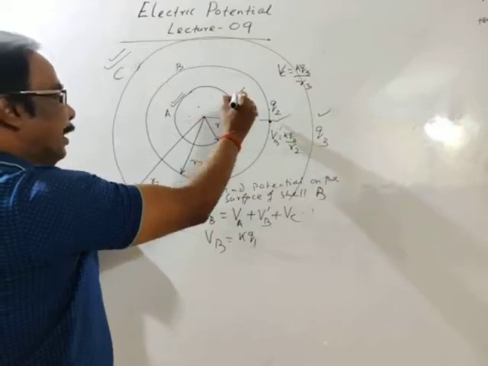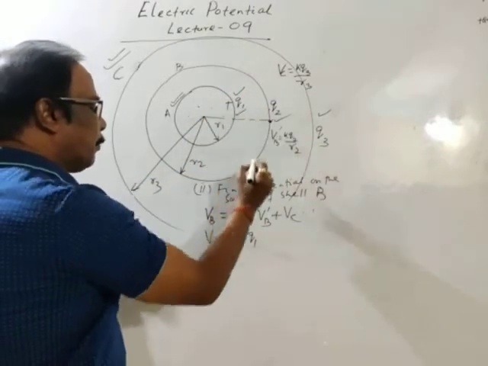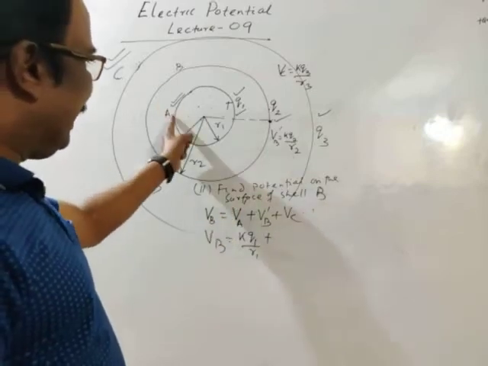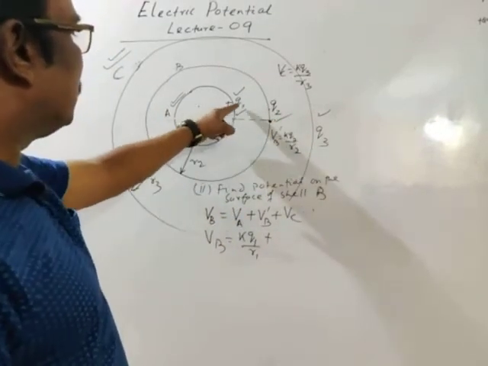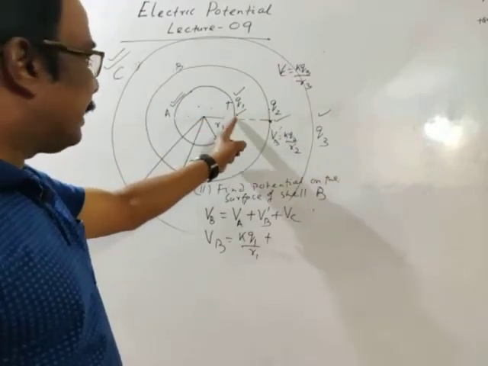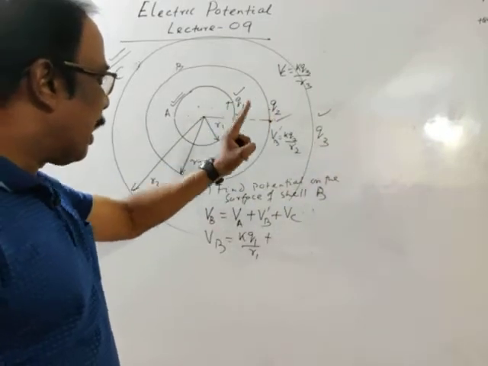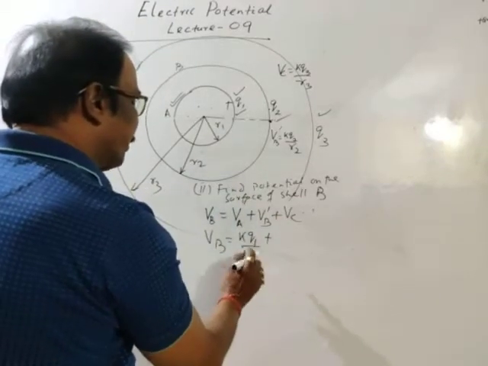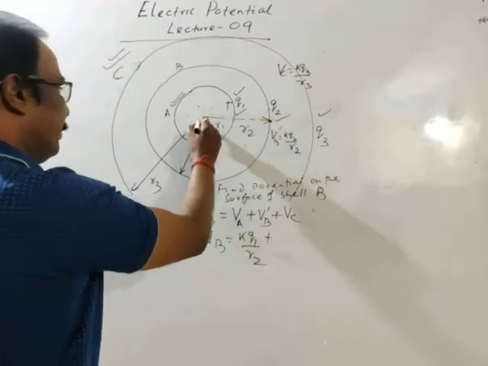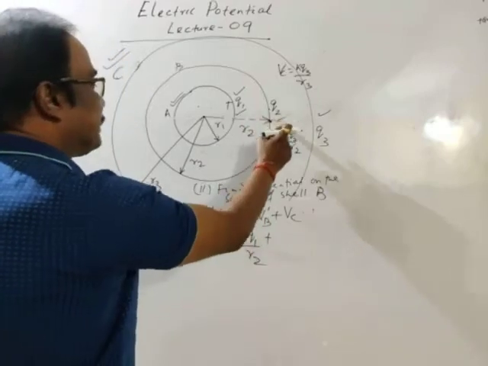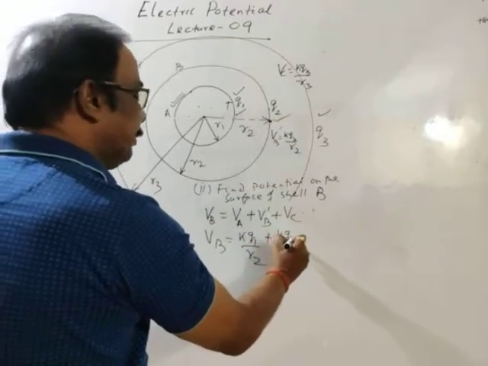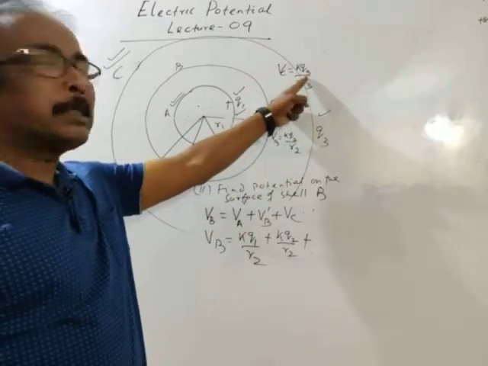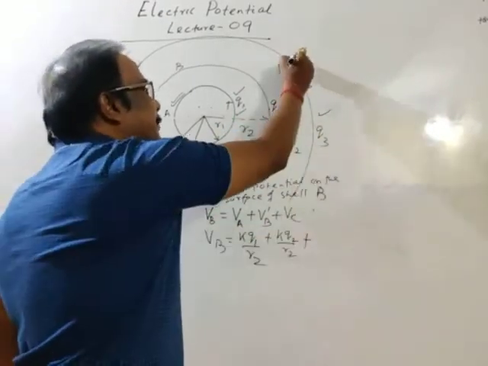Cell A is given a charge Q1, and this point is outside the surface of cell A. Sorry, distance is R2, the radius of cell B. So this is KQ1 by R2, plus potential due to itself, VB dash, is equal to KQ2 by R2, plus potential due to C. Okay, potential on the surface of C is KQ3. Let's take it VC dash.